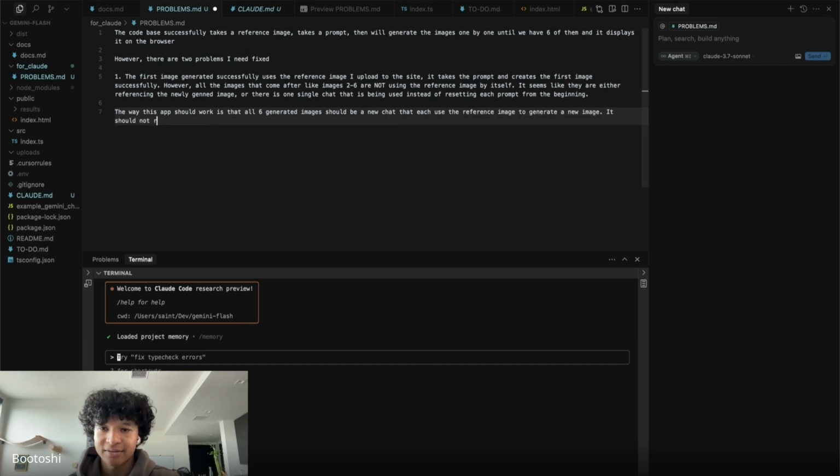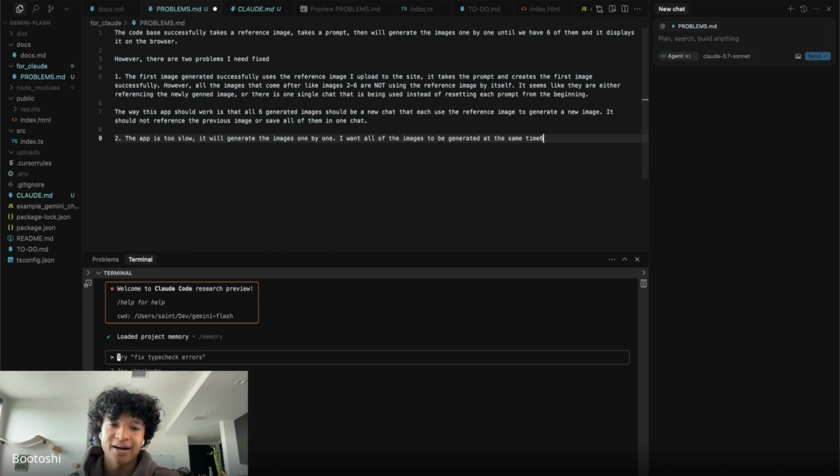It should not reference the previous image or save all of them in one chat. And number 2, that kind of solves problem number 2. The app is too slow. It generates the images one by one. I want all of the images to be generated at the same time instead of waiting for each image to generate one after another.